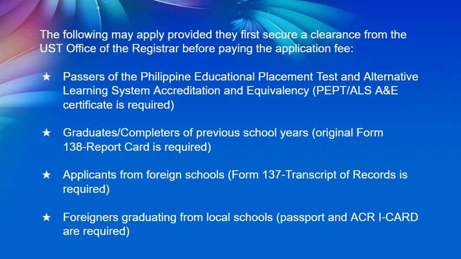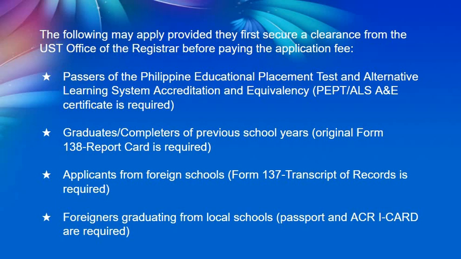The following students may apply, but you have to secure a clearance from the UST Office of the Registrar first before paying the application fee. These are passers of PEPT, ALS, A&E; a certificate is required.